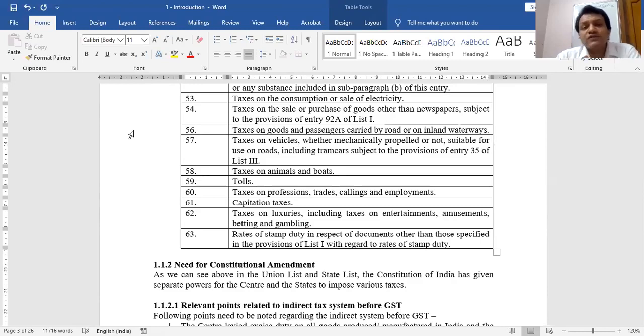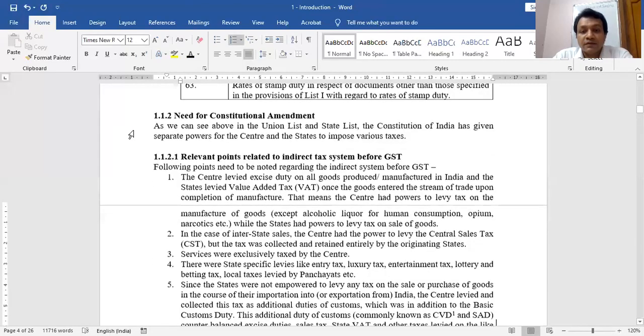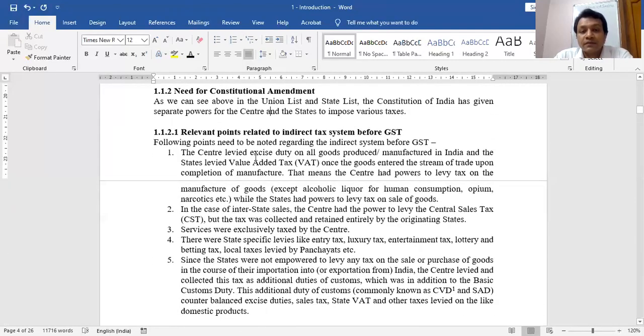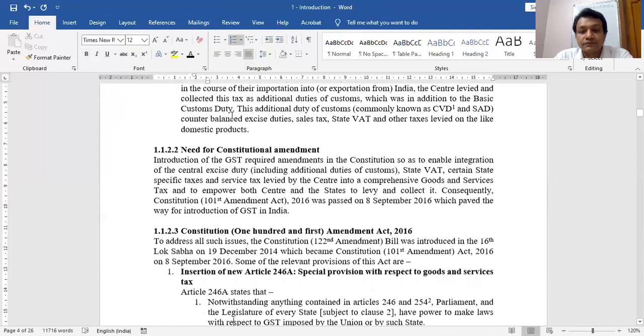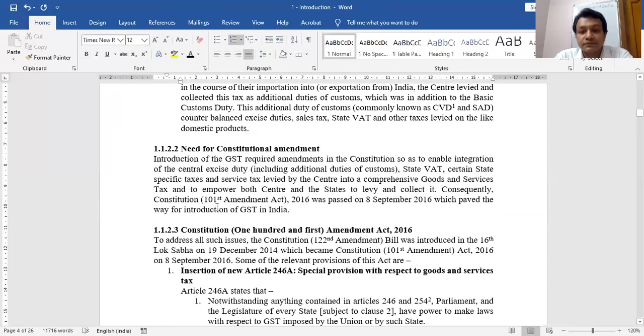Now, the next topic is why there was a need to amend the Indian Constitution. The need for amendment was, read it: introduction of GST required amendments in the Constitution. Why?